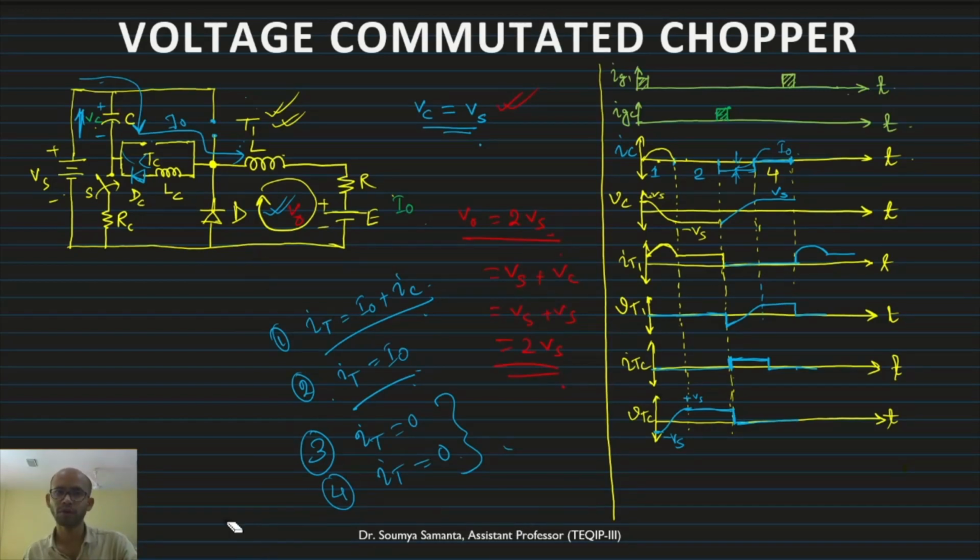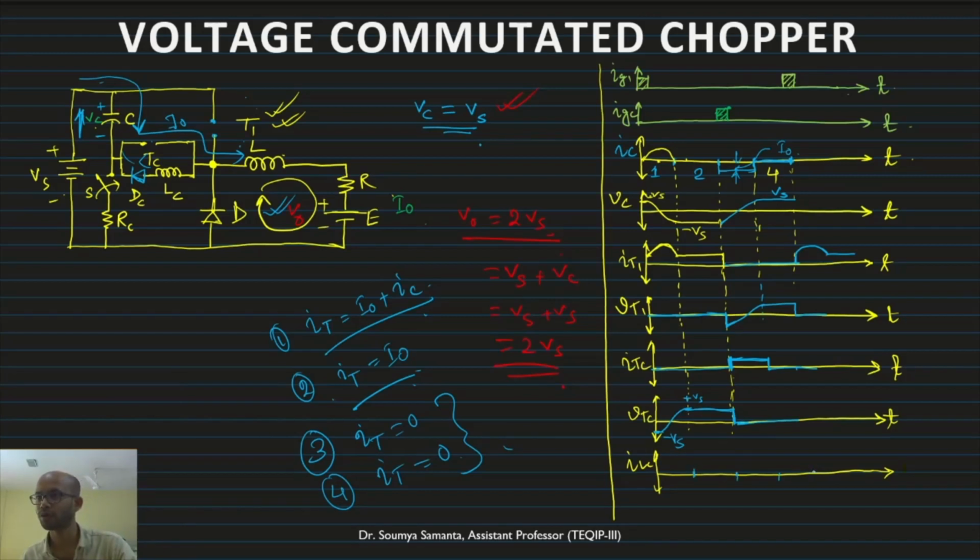Now the question may come, what about the IC? If I draw IC here, this is ILC, the inductor current, which is similar to the capacitor current IC.